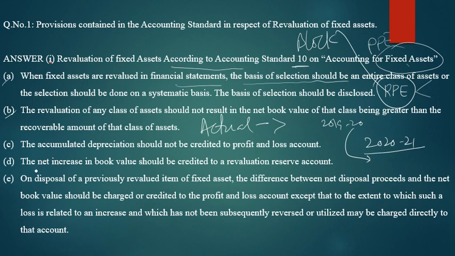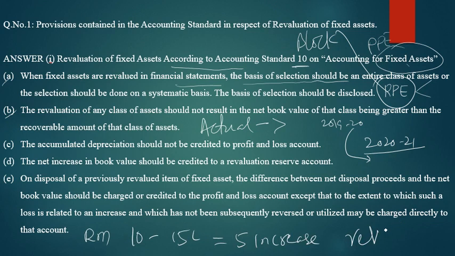The net increase in the book value of an asset should be credited to the revaluation reserve account. That is, if an asset value increases from 10 lakh rupees to 15 lakh rupees, the difference is 5 lakh rupees increase. It should be recorded in the revaluation reserve account.